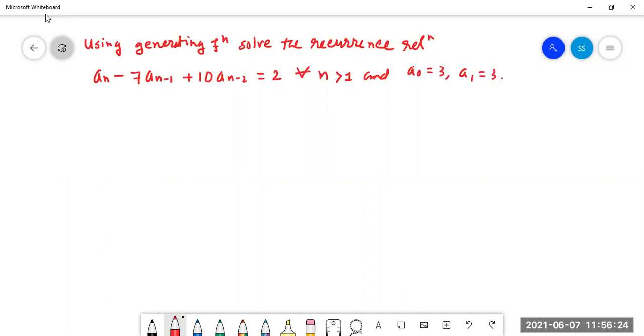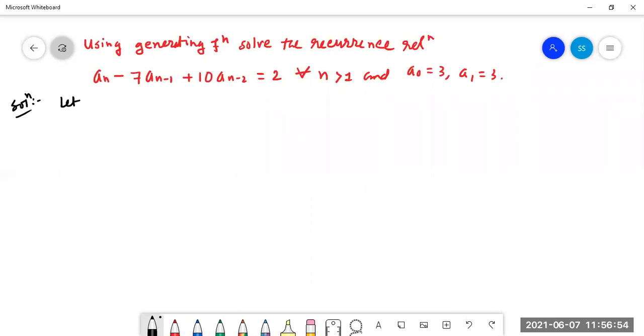What is the difference of this problem from the previous problem? In the previous problem, it was given 0, no? Otherwise, both are the same. In the previous problem, it was given 0, but here it is given 2. So for this kind of problem, some extra trick is required. So this is a very important problem.